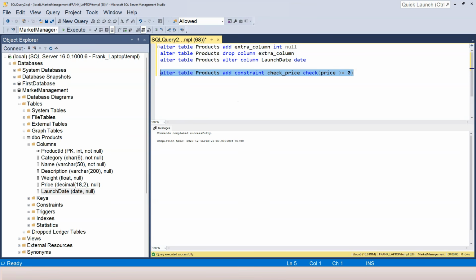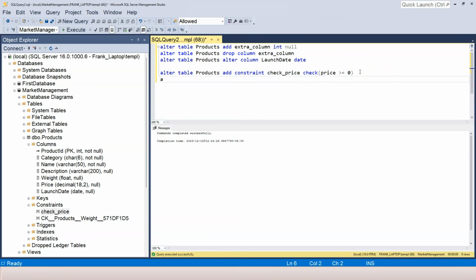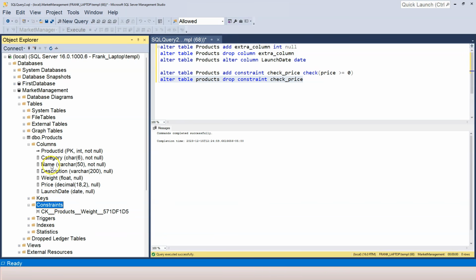When I execute this, press F5. And then if I refresh the columns, you don't see any change here. But if you go to constraint here, you can see I have a check price constraint over here. Now I can drop the constraint by saying alter table products drop constraint followed by the constraint name. And then I highlight it and press F5. Now if I refresh the constraint folder, you can see that constraint is deleted.